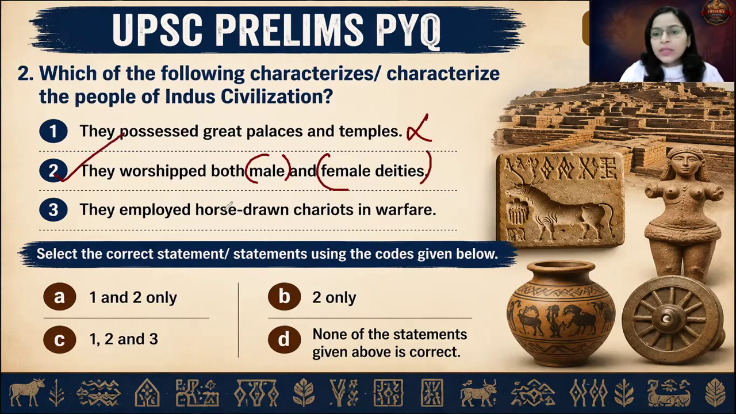The third one, they employed horse-drawn chariots in warfare. Now please remember that Harappan civilization was a peaceful civilization. Archaeologists have not discovered a single weapon from the sites of this civilization.